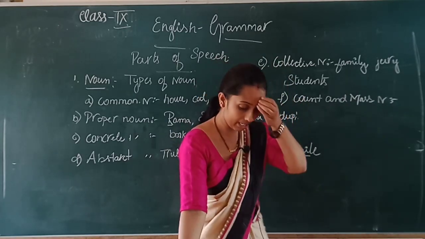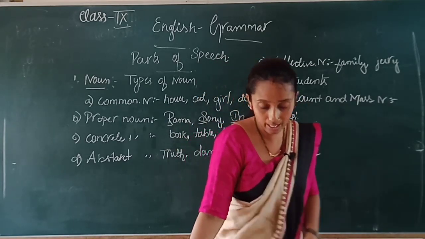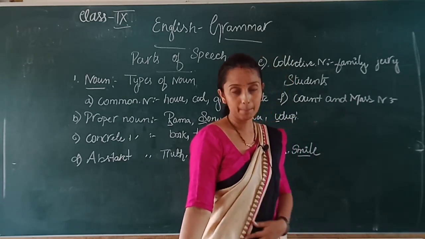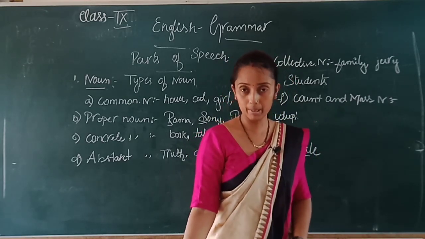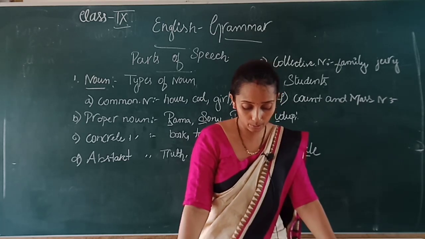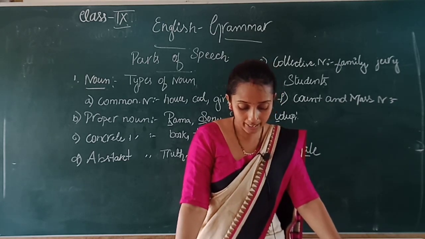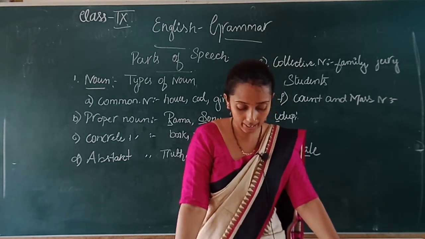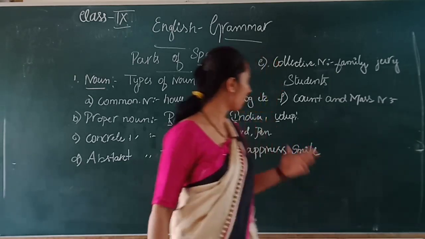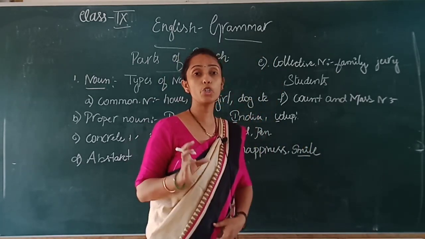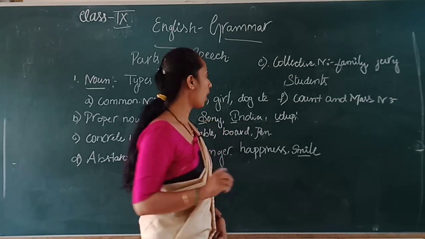Countable noun in the sense, if it is a noun, that noun should come under your counting.